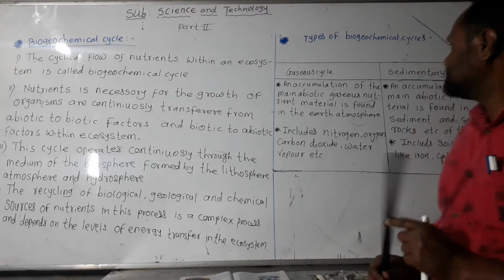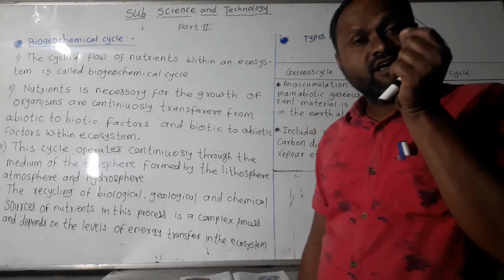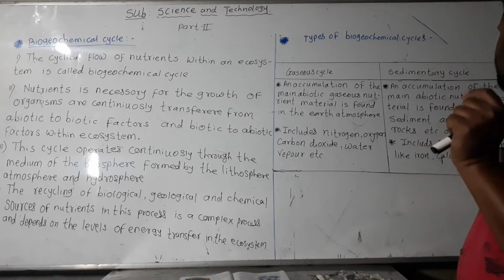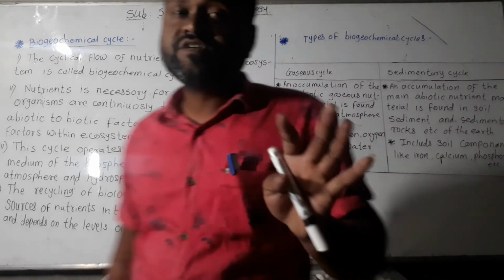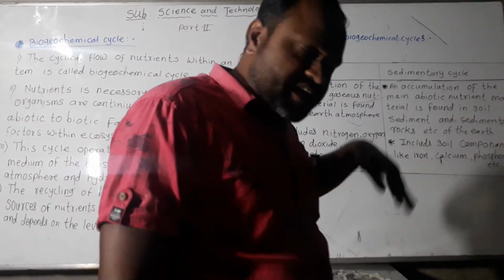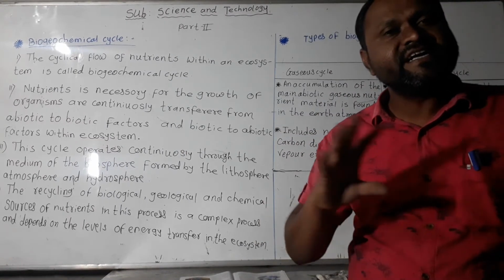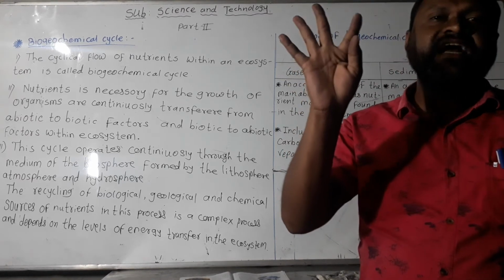In the sedimentary cycle, there is an accumulation of the main abiotic nutrient materials; abiotic means soil is abiotic, with nutrients like calcium and potassium found in the soil. They are found in soil, sediment and sedimentary rocks at sea and on the earth, including soil components like iron, calcium and phosphorus. So biogeochemical cycles are of two types: one is the gaseous cycle, another is the sedimentary cycle.